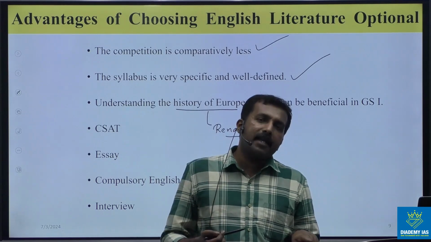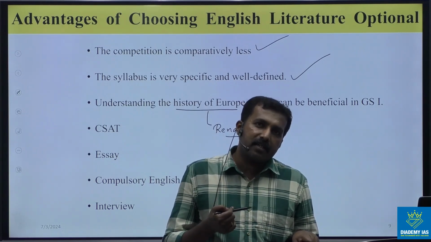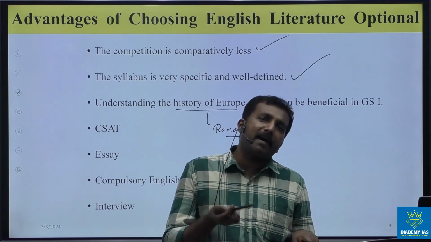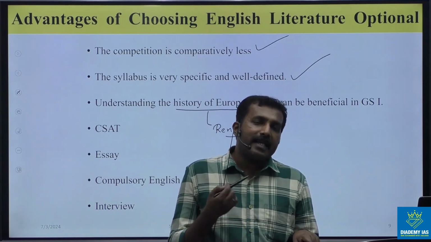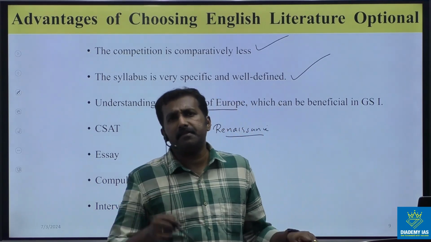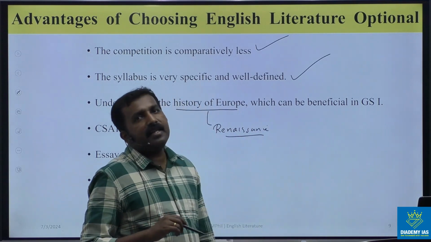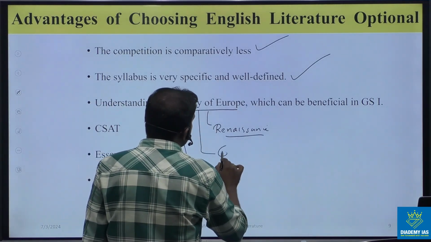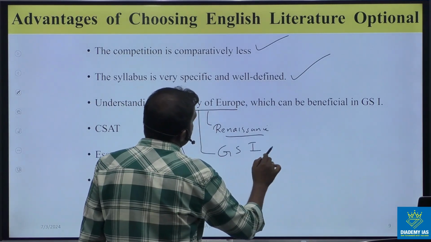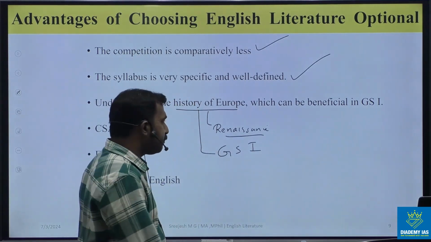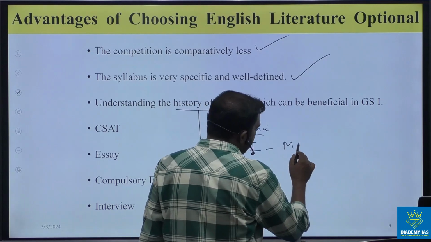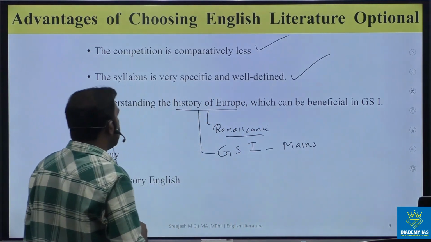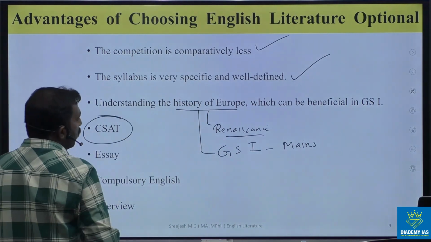You will read about globalization, urbanization, science and technological innovation, the impact of science and technology on society, slavery, and all these topics in the English literature optional as well. So it is good for your GS preparation, and it will be good for GS paper 1. In mains GS paper 1, we have a world history part. It will be beneficial.